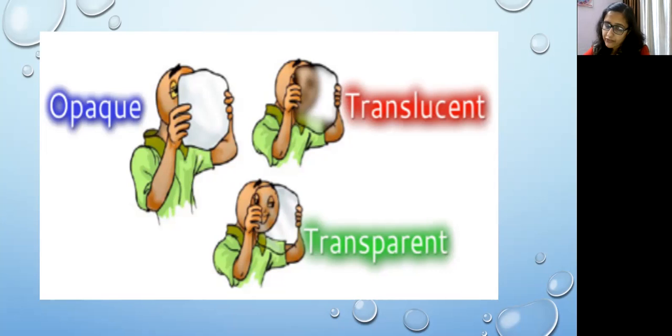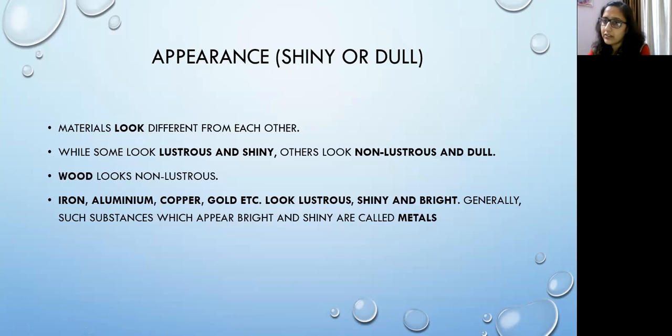But if I talk about butter paper, if I talk about oily paper, that comes under the category of translucent objects or translucent materials. You can see here, translucent, it is shown over here that we can see through it, but not very clearly. Then the third one, transparent. In transparent materials we can see what is lying on the other side.